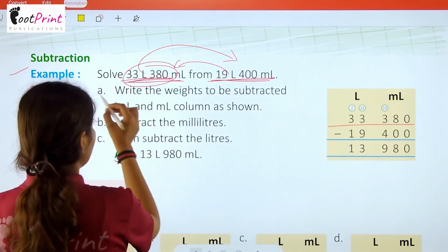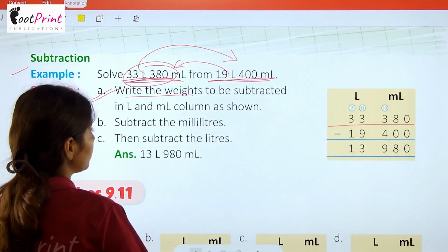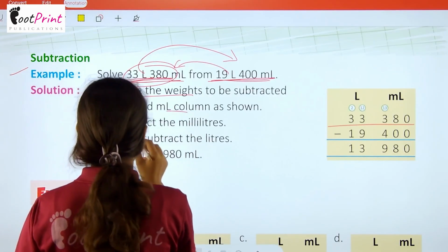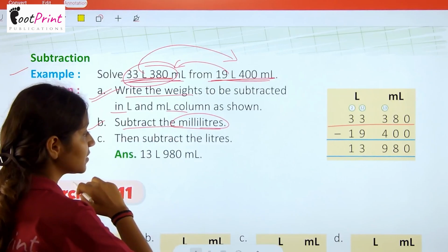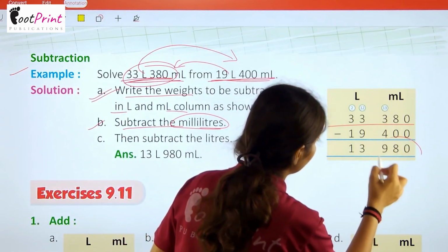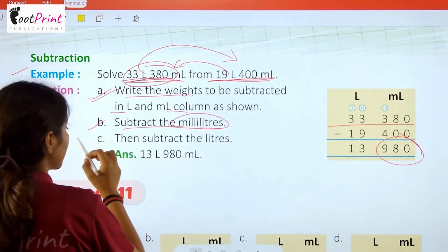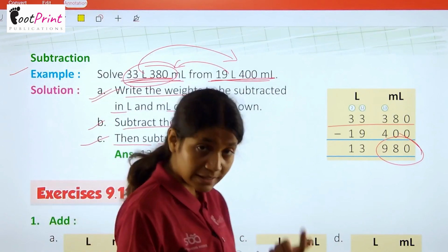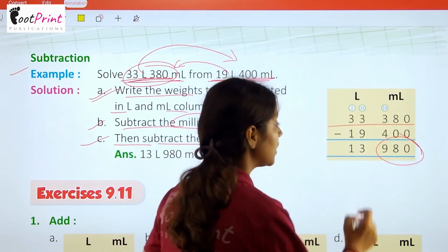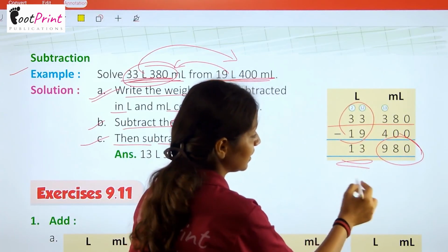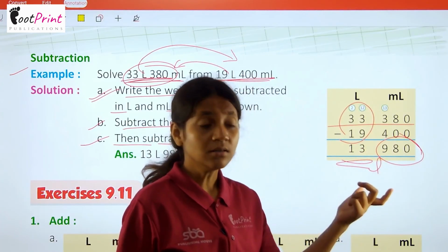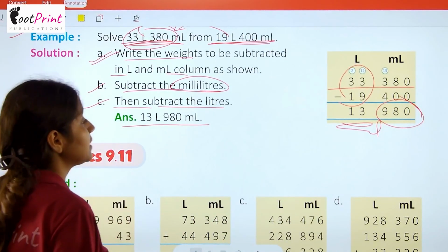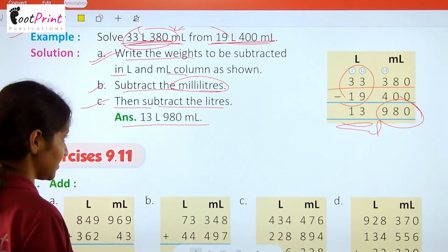Okay. So the very first step says write the weights to be subtracted in liter and milliliter columns as shown. Now we have to subtract the milliliters. Subtracting milliliters, we are getting difference 980. Now step C, step 3: subtract the liters. Moving towards the liter place, we subtract these and get 13 liter as the difference. So the difference of these two values is 13 liter 980 ml, which is our answer.